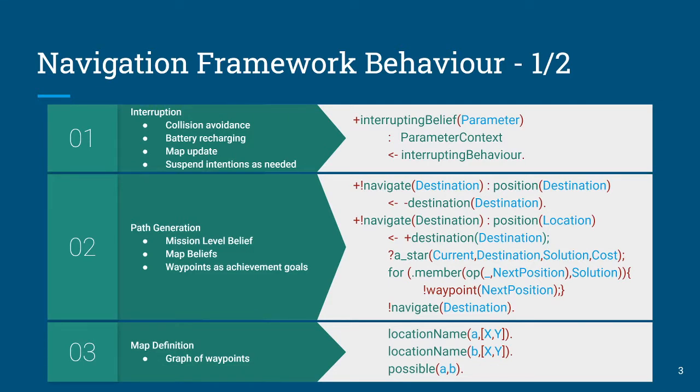So as I mentioned, we've got three main components to our navigation framework. We're going to dig into the behavior, and we're actually going to bring it down a little bit lower level than just looking at those high-level three components. But first we're going to start with plan interruption.